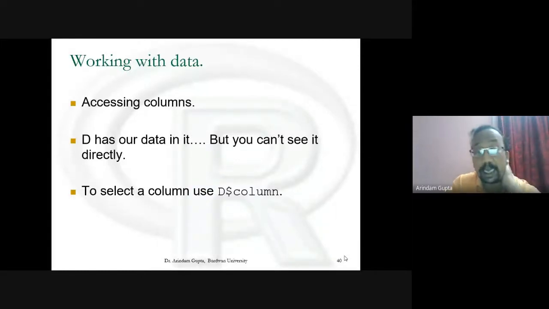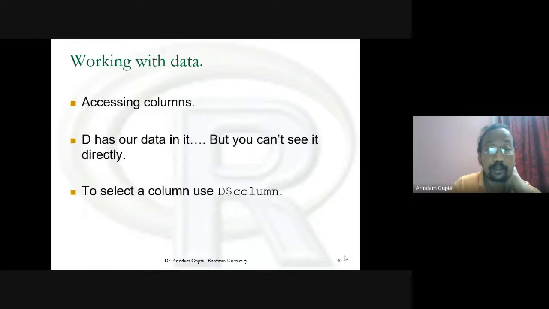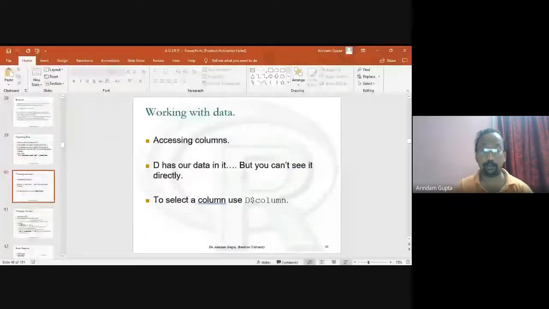To select a column, use D dollar column name. The first column name is NBR. Do this in your R.